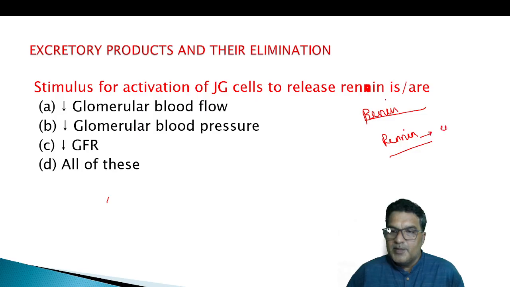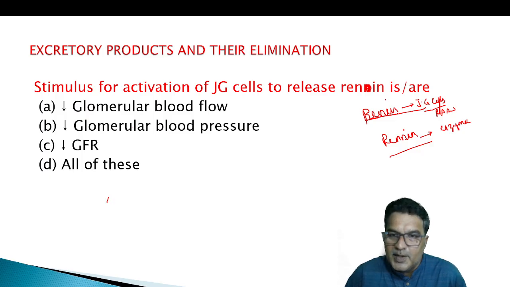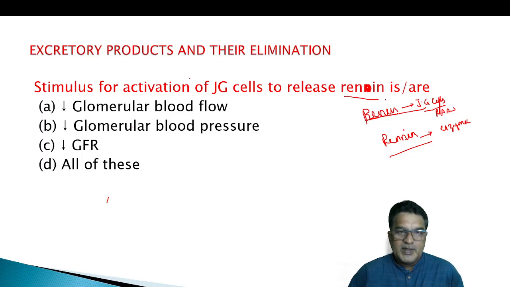Renin is an enzyme in the children for the curdling of milk. Renin released from juxtaglomerular cells, helpful for the RAS mechanism. So this renin is different from this renin. So we don't want double N, we require our N. Stimulus for activation of JG cells to release this renin, not this renin. This renin is going to be in digestive enzyme.